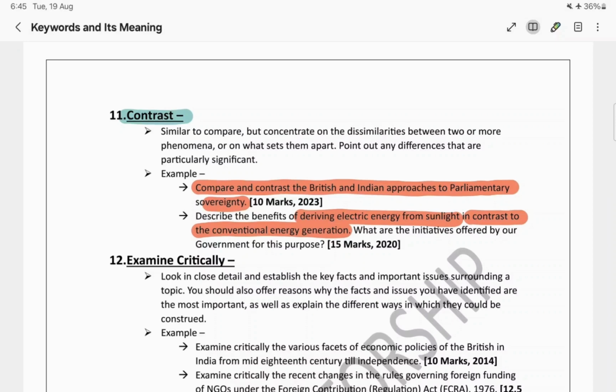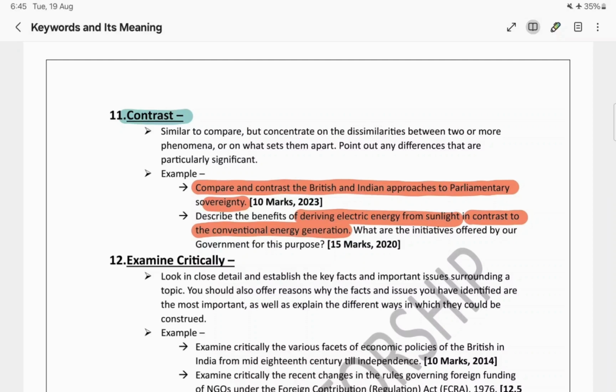So how can we approach this question? In the beginning, we can say what are the disadvantages, or what are the issues with conventional energy generation, and then how those issues can be resolved by deriving electric energy from sunlight. This is one method, and vice versa is also true.